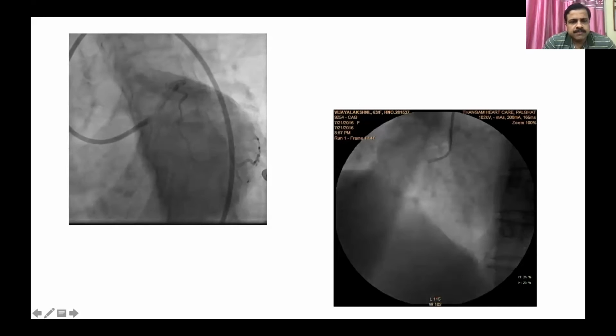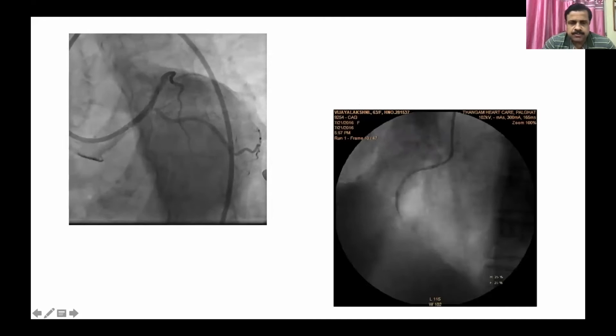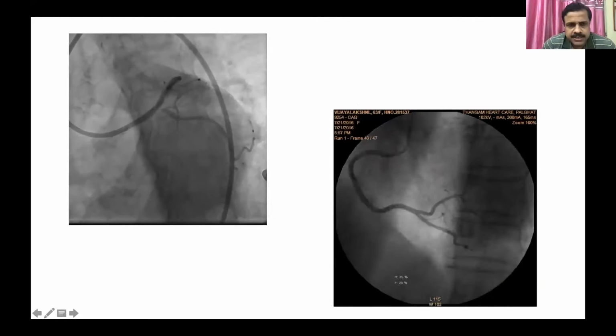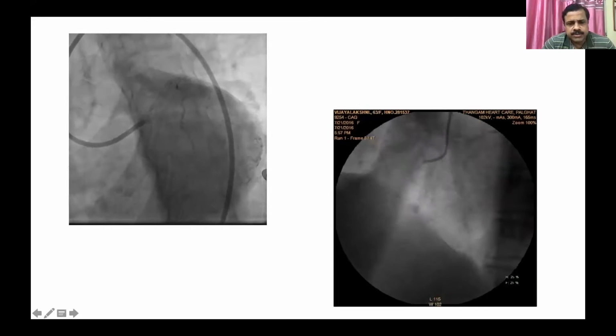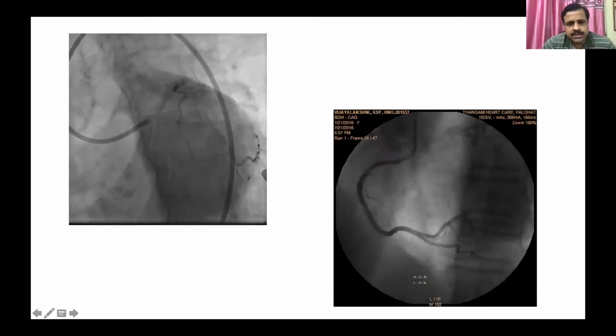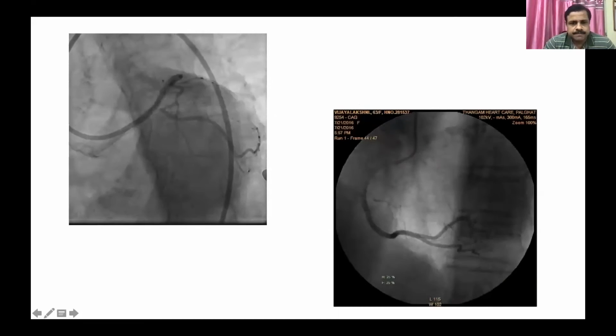We could see that the left main to LAD stent was patent, maybe minor ISR was there, but the LCX ostium was very tight, it was just hanging. Even though it was non-dominant, we could see that it was supplying a significant area of the myocardium. And RCA was fine.